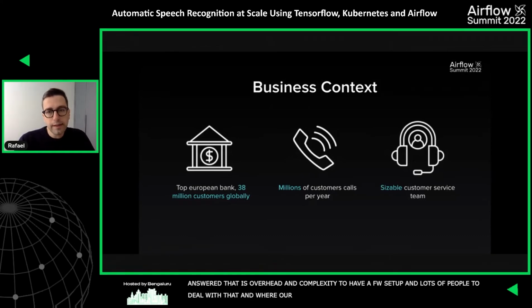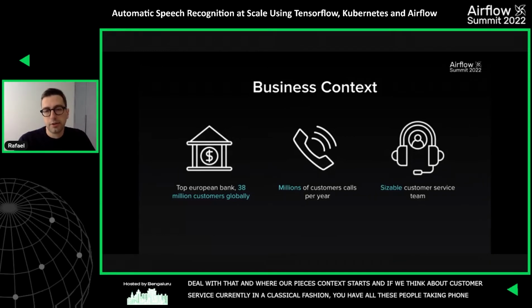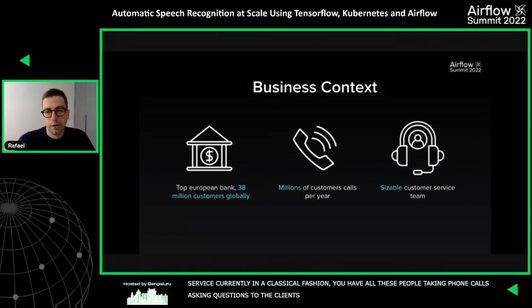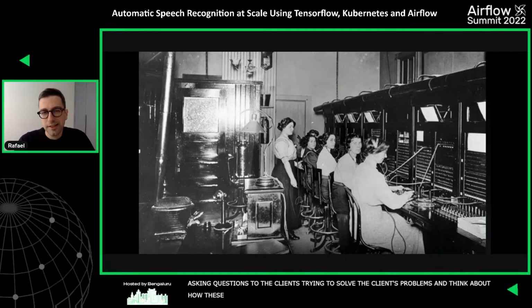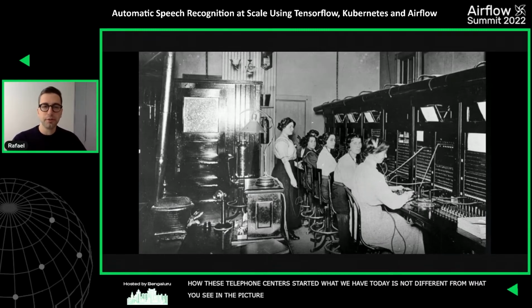And if we think about customer service currently in a classical fashion, right? You have all these people taking phone calls and asking questions to the client, trying to solve the client's problems. If we think about how these telephone centrals started, what we have today is not that different, right? From what you see in this picture. You still need to have a lot of people to deal with these tasks.